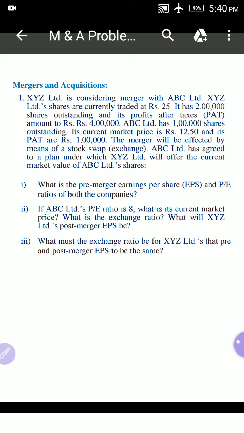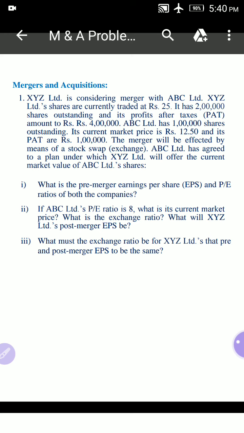ABC Limited has agreed to a plan under which XYZ Limited will offer the current market value of ABC Limited shares. So we can say that the merger takes place in the form of current market value, that is the swap ratio. The swap ratio is in the form of current market price.